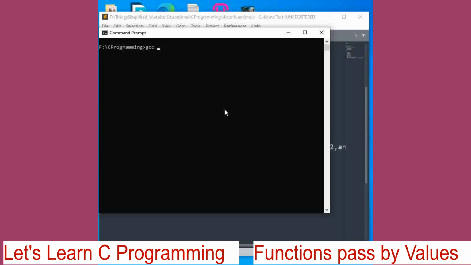GCC functions dot c dash o functions, because we have saved this file as functions dot c.